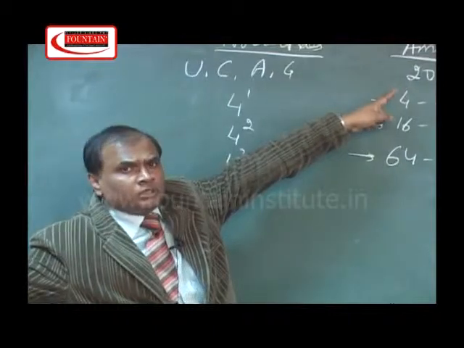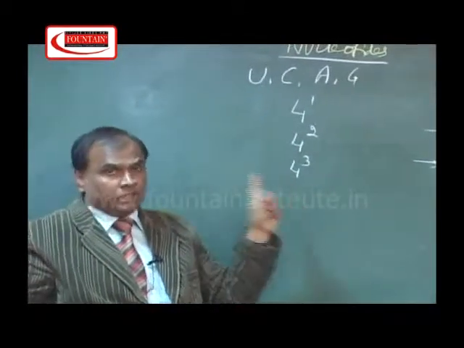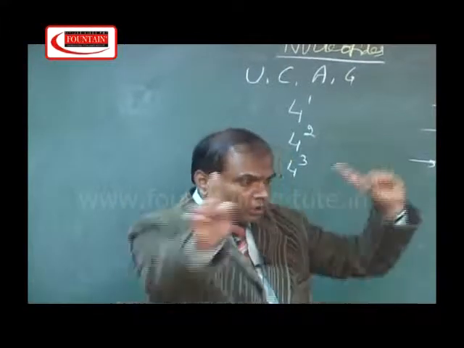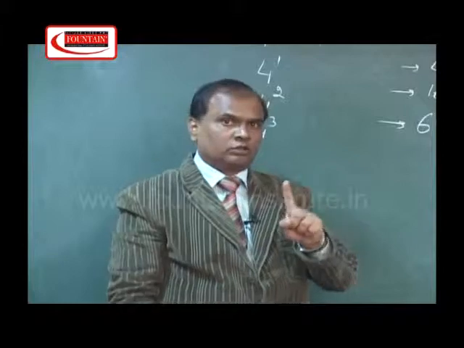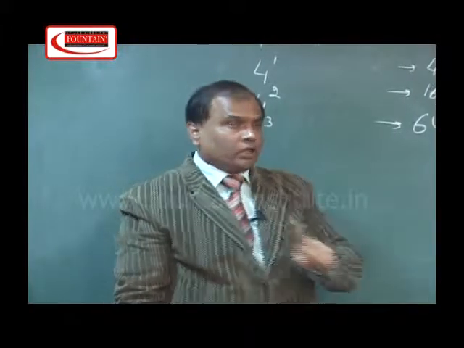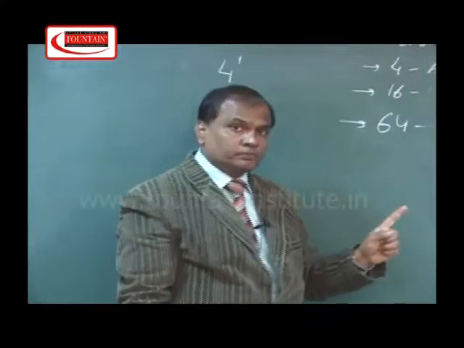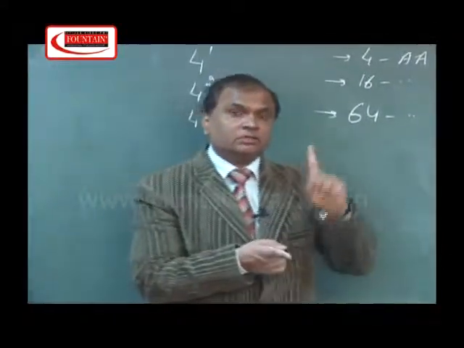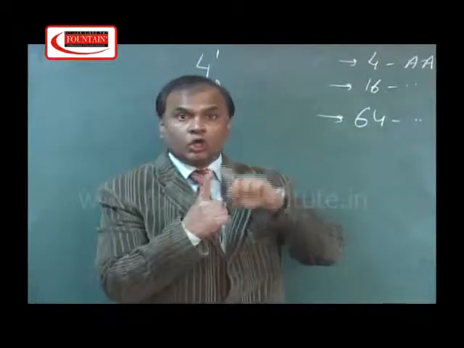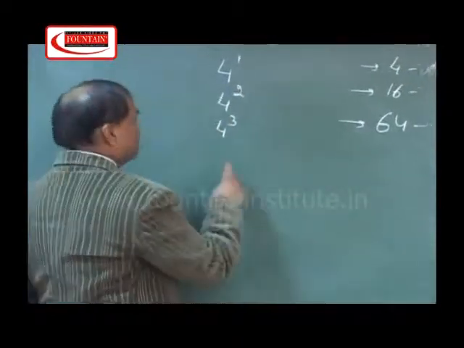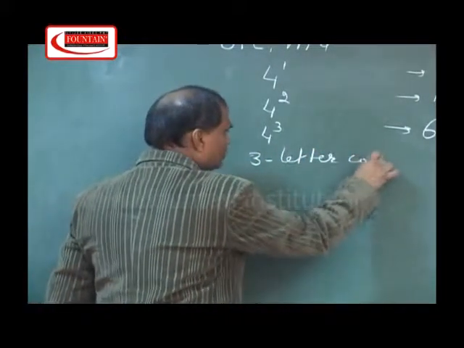So we have to code only 20 amino acids, and that's why mathematically the minimum number of letters or nitrogenous bases involved in formation of a single codon is 3. It is the mathematical explanation. Practically this was also estimated, that 3 nitrogenous bases code for 1 amino acid. So this genetic code is a 3 letter code.